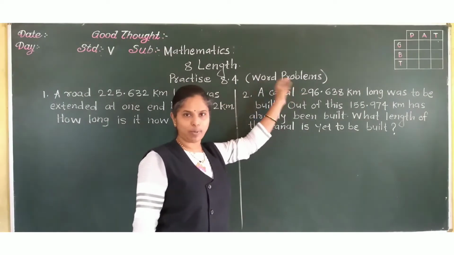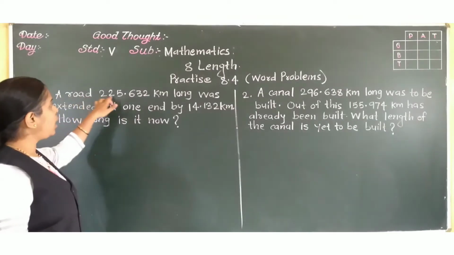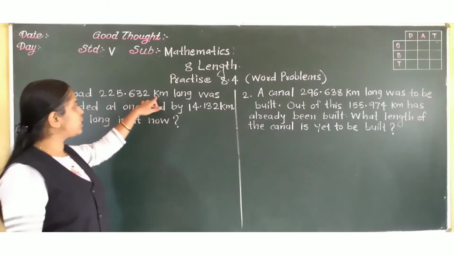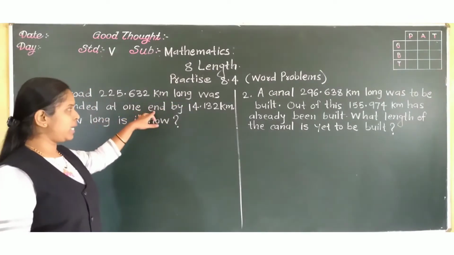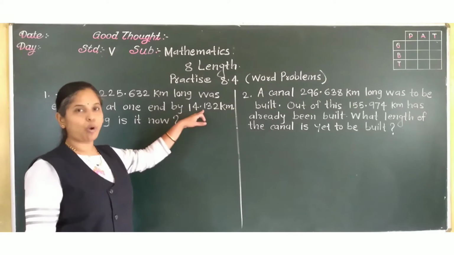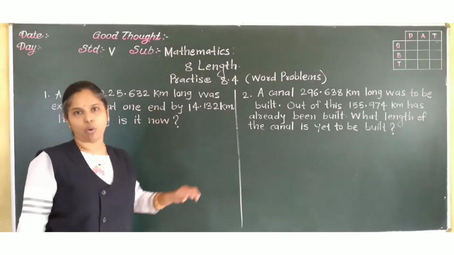8.4 word problems. Question number 1: a road 225.632 km long was extended at one end by 14.132 km. How long is it now?